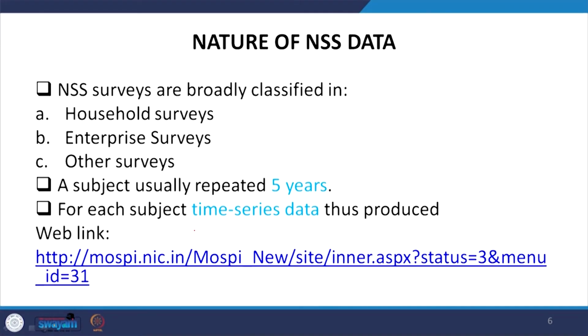The web link is given here. The web link is mospi.nic.in. You can click on this website. You will be directed towards the exact source of data where you can understand further details.